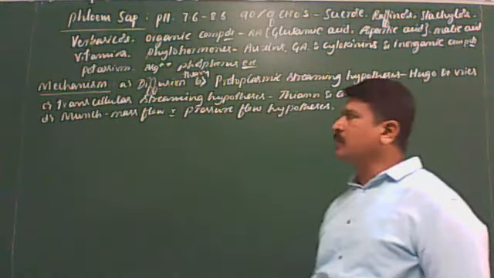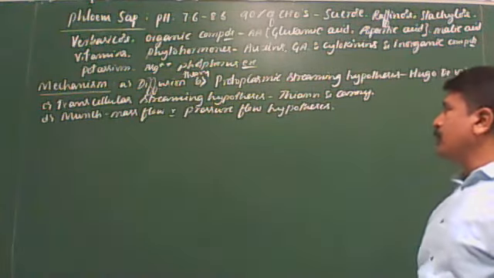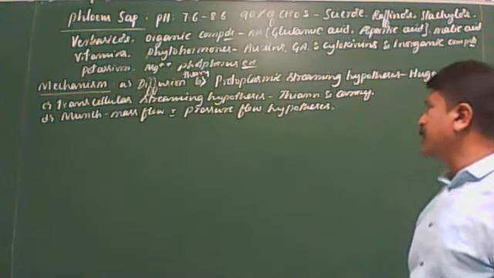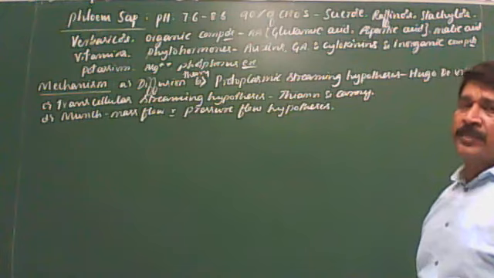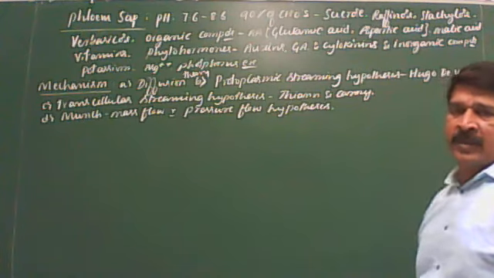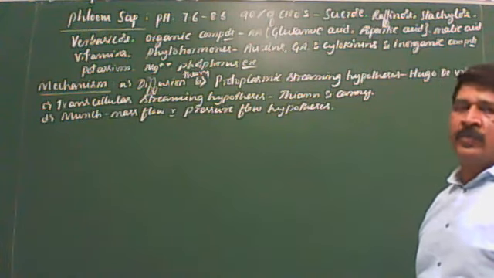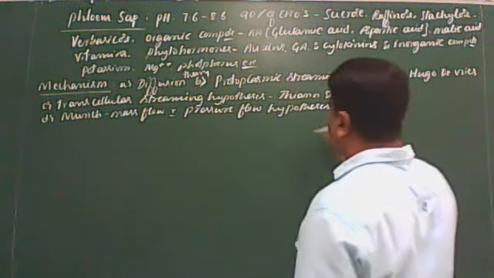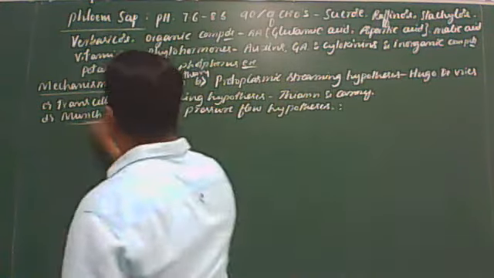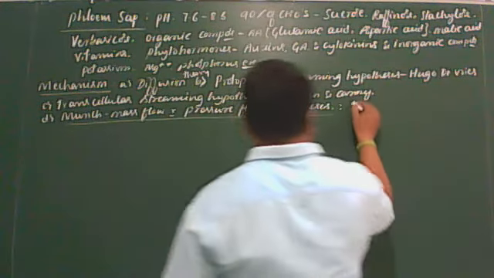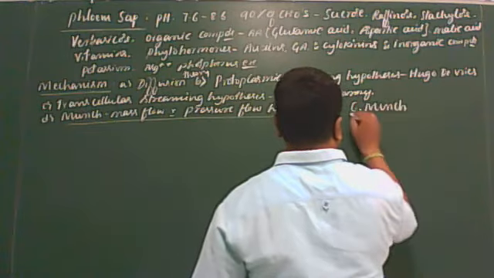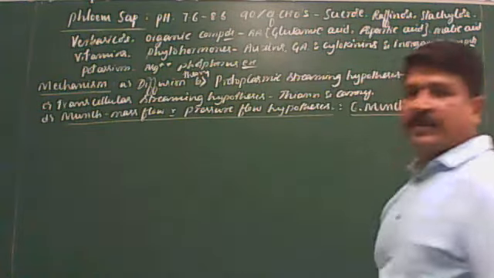Now we are going to concentrate only on the Munch mass flow hypothesis. It was proposed by a Dutch botanist, Ernst Munch.